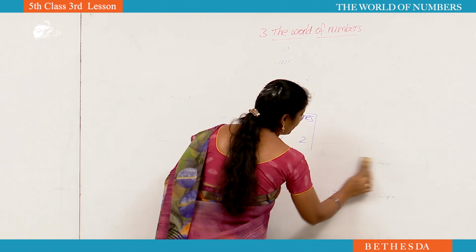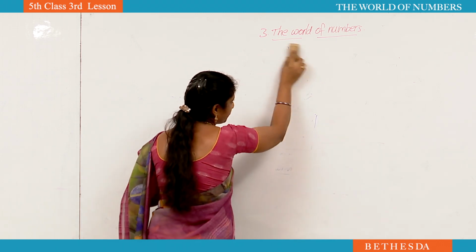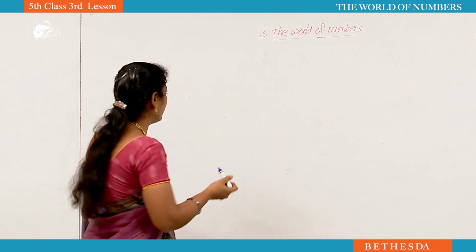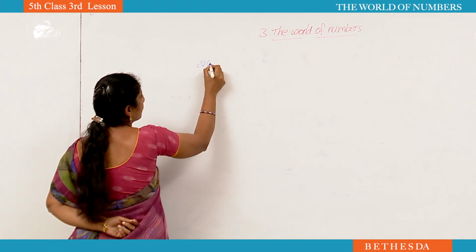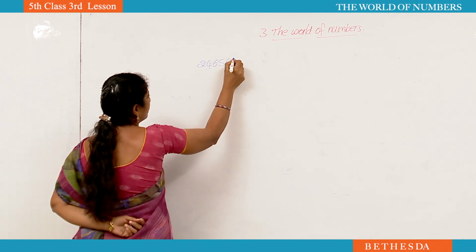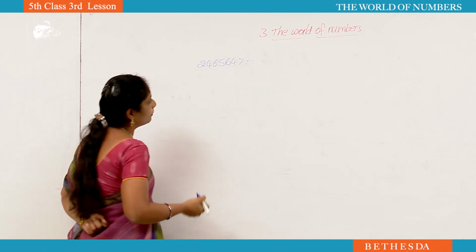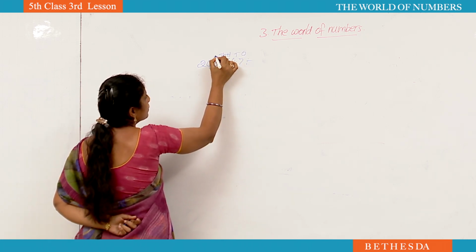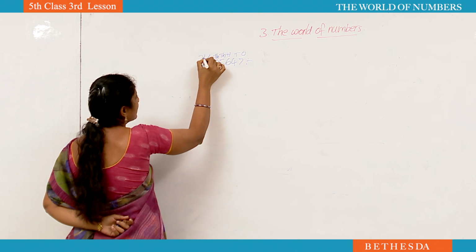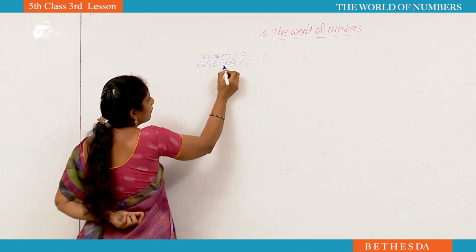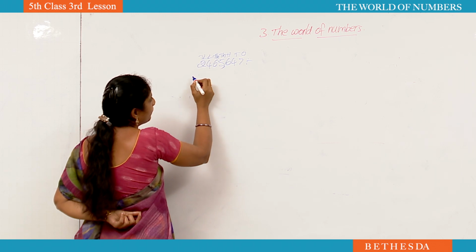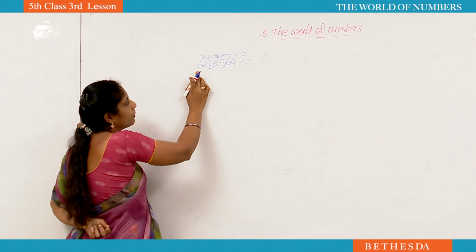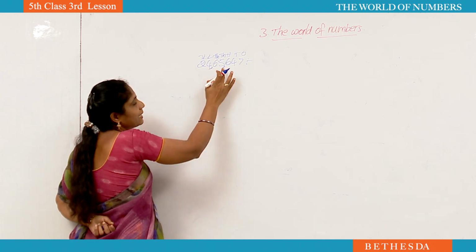Now I will repeat again, all of you listen carefully. See here. Now how to read the number? All of you read yourself. How to read the number? If you don't know how to read the number, write the place values. Then you can read easily. See here. Once period after you have to keep comma. Next thousands place after, lakhs place after. Now how to read this number? 24 lakhs